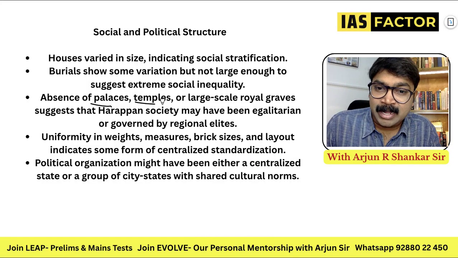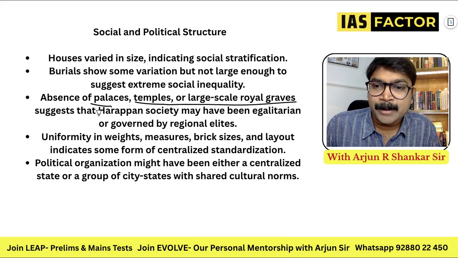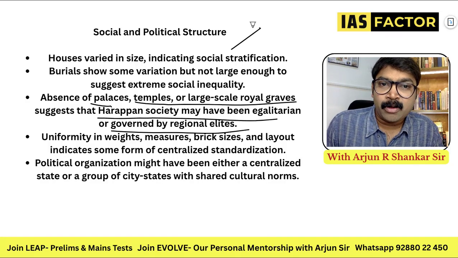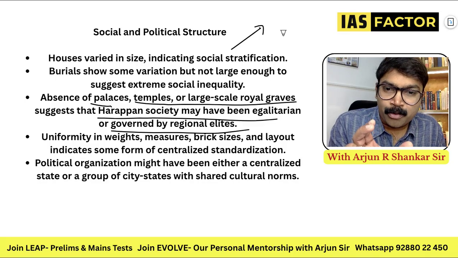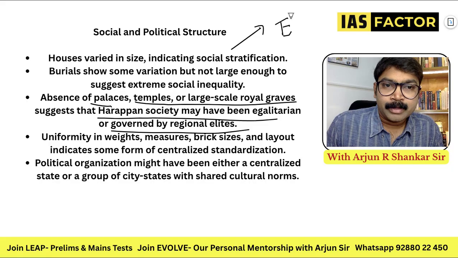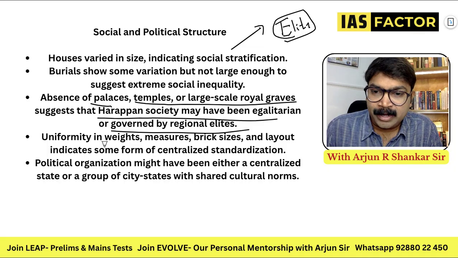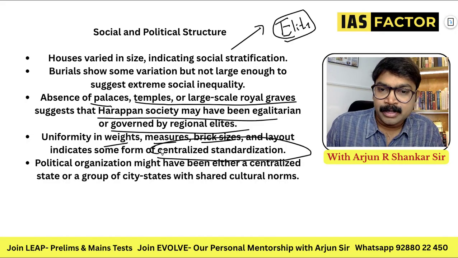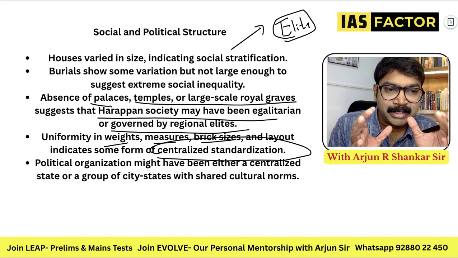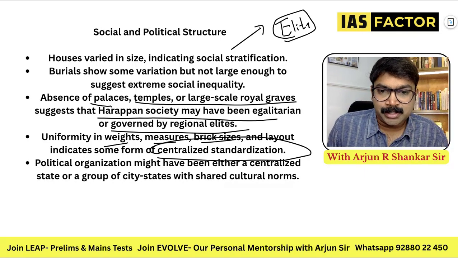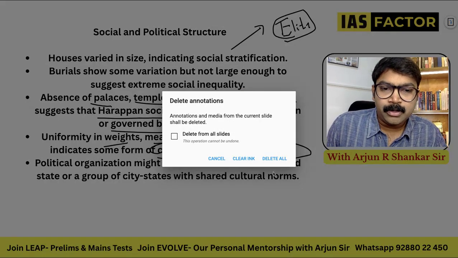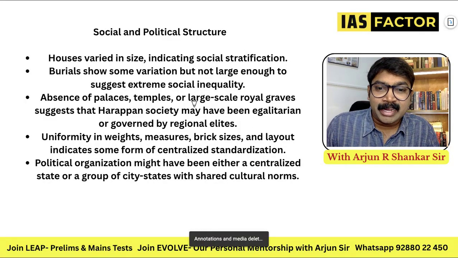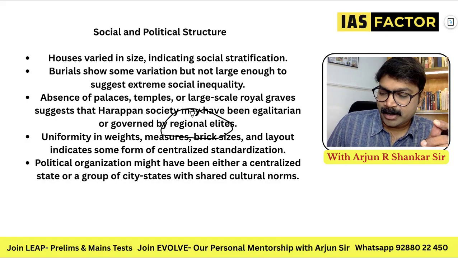Absence of palaces, temples, or large royal graves suggests that Harappan society may have been egalitarian or governed by regional elites. It may not be a king, it can be a group of regional elite people who might have controlled the whole thing. And uniformity in weights, measures, brick size, and layout indicates a centralized standardization. So you may not have a king, but there can be a regional elite, as one possible theory that we have understood here.